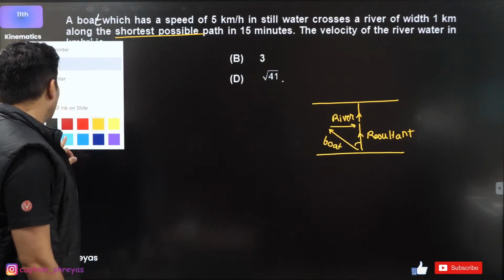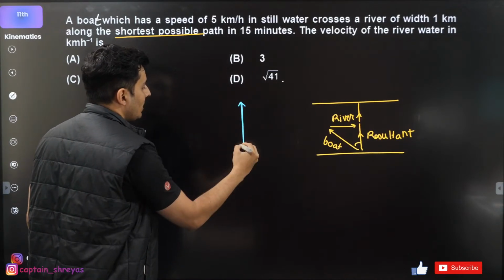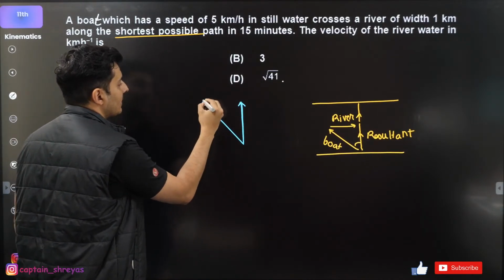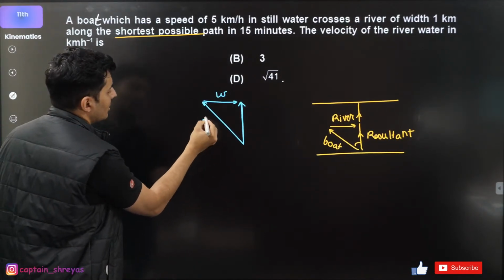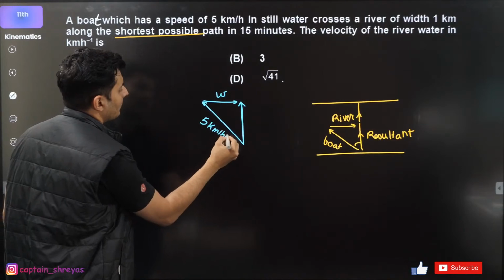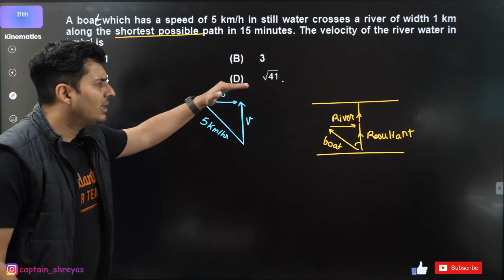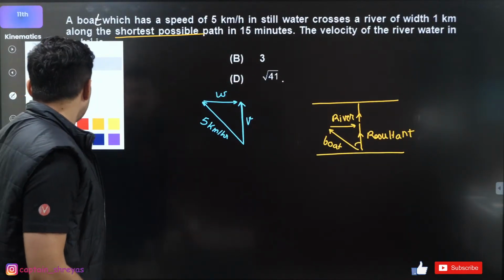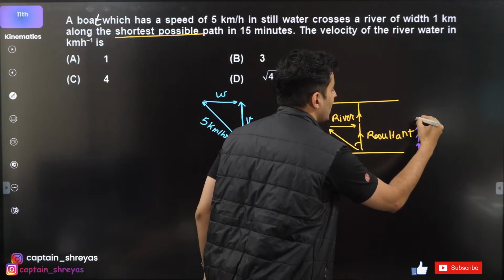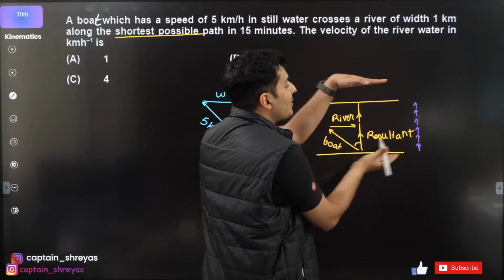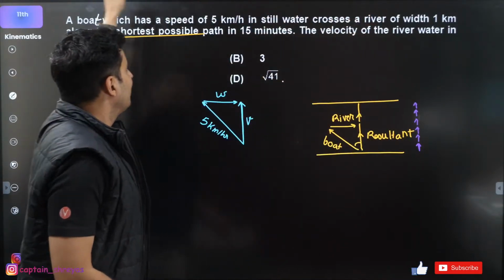Now, in this particular question, if I take the resultant velocity like this, the boat velocity like this, the water velocity like this, boat velocity is how much? 5. So this is 5 kilometers per hour. This resultant velocity, I will call it as V. Can I find the resultant velocity? Of course, yes. Think why? Because if it goes with that resultant velocity, it has to cross a distance which is equal to the distance between the banks. In how much time? 15 minutes.